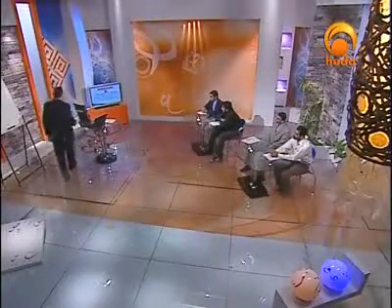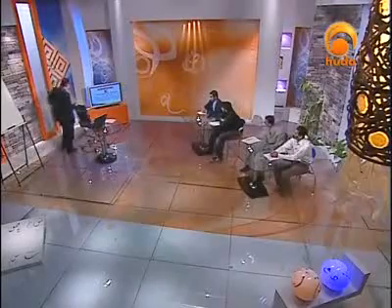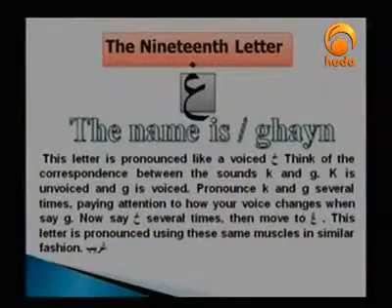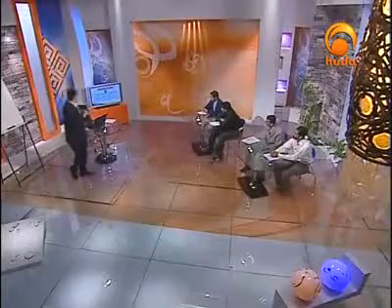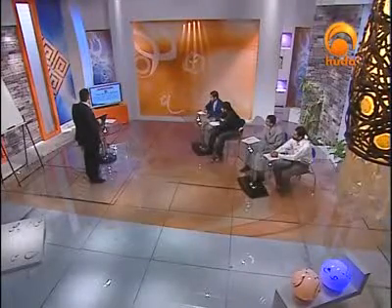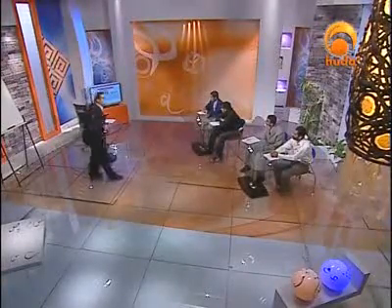But let me have a look at the slide here and what it says about describing and pronouncing Ghain. This letter is pronounced like a voiced Kha. Think of the correspondence between the sounds Ka, Ga. Ka is unvoiced and Ga is voiced. Pronounce Ka and Ga several times, paying attention to how your voice changes when you say Ga. So say Ka, Ga.